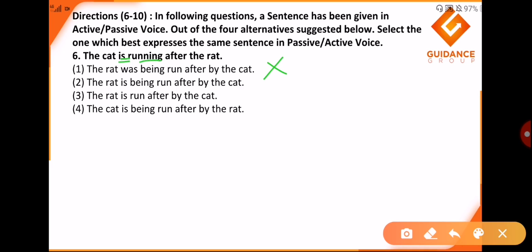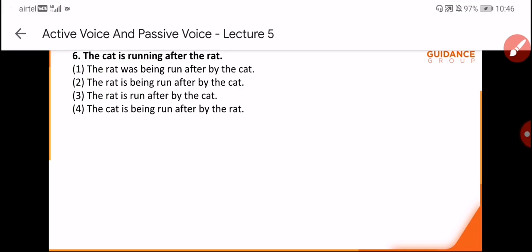Let us see the next one. The rat is being run, the cat is being run after by the rat. No, the cat is not approaching. Actually, the rat is being approached by the cat. Hence I would say second is our appropriate answer. Our fourth option changes the entire meaning of the sentence. Hence the right answer is option number 2 in this one. Okay, students, we move on to the next one.